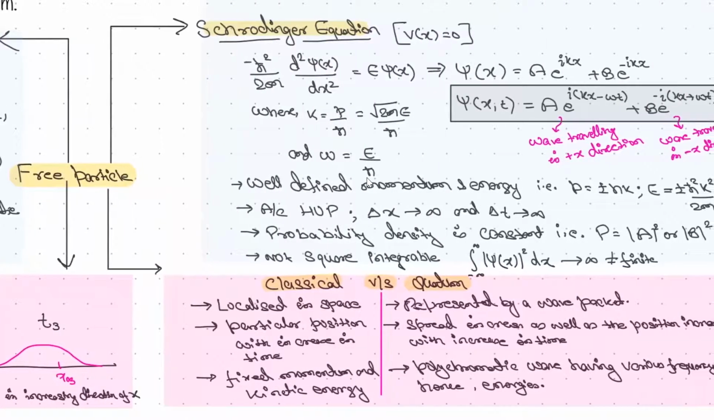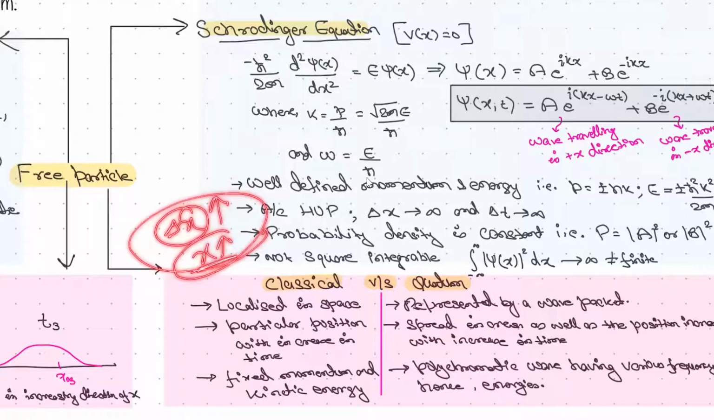Classically, what happens? The matter is localized in space. A free particle will be localized, we can pinpoint that it will be here. But quantum mechanically it is represented by a wave packet. We cannot localize it, it will be a spread, and delta x will be given. Here, position as well as spread increases with time. Let's say delta x is increasing and x is also increasing, but classically only x is increasing. Delta x has no significance classically.